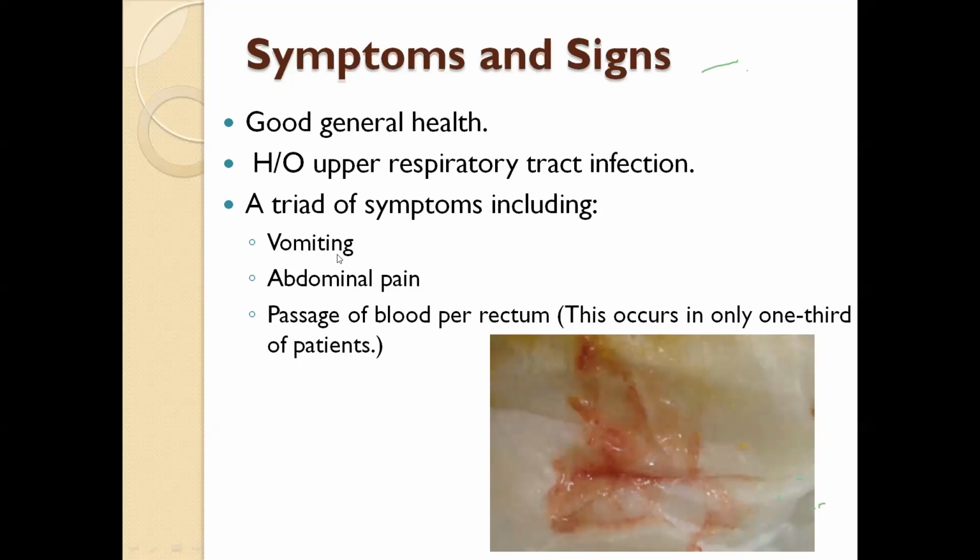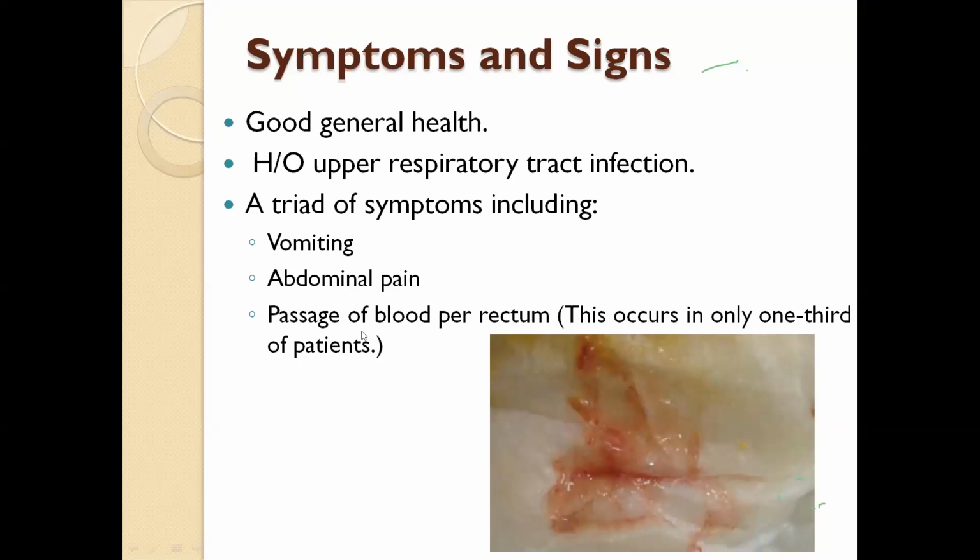When intussusception develops, patients usually present with a triad of symptoms: vomiting because of the obstruction, and abdominal pain, because the invaginated loops carry along the mesenteric vessels, causing ischemia of the gut. So there is severe pain because of the ischemia plus the intestinal obstruction.